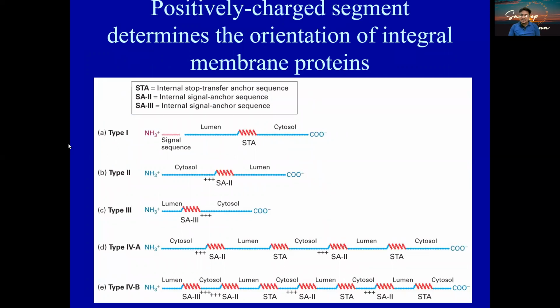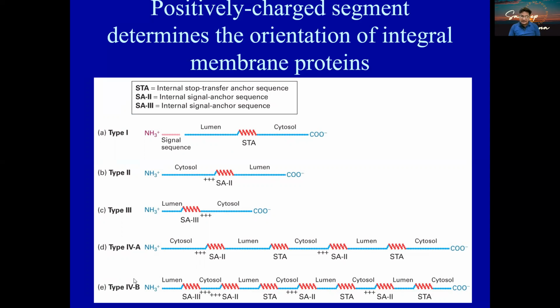A few examples, as a whole, we'll see. Type 1, this part is going to be in the lumen, this part is going to be in the membrane, and this part is going to be on the cytosolic region. Look over here in the type 2, the positively charged region will decide this part is going to be on the cytosol. Similarly, in type 3, the cytosol will have the longer C terminus. So wherever the positively charged amino acids are, that will decide it will be towards the cytosol, and the stop anchor sequences will always be keeping the protein on the membrane, or that will make the multipass protein.